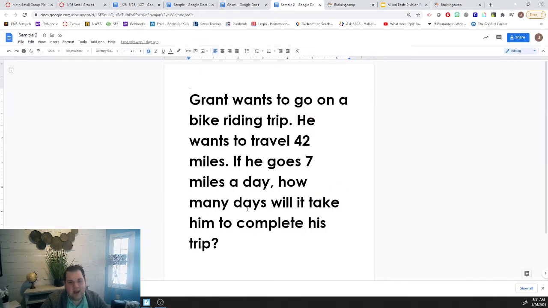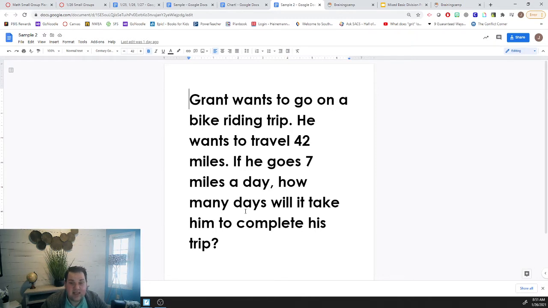We're going to look at this problem together first. It says Grant wants to go on a bike riding trip. He wants to travel 42 miles. If he goes 7 miles a day, how many days will it take him to complete his trip? So right now, let's think to ourselves. Do we know the groups in this problem? What is the groups in this problem? Think about that and enter it into PlayPosit.